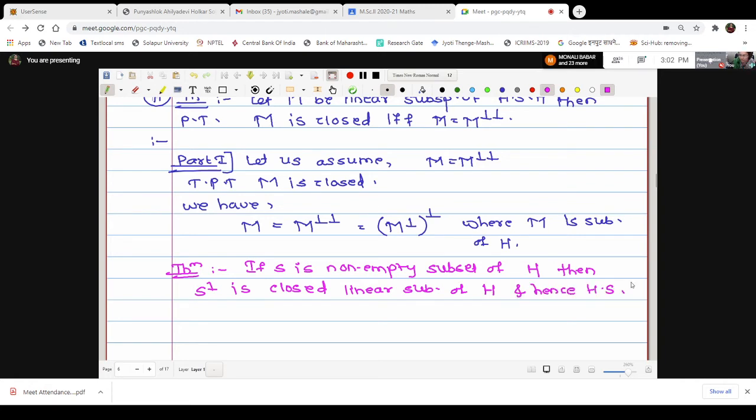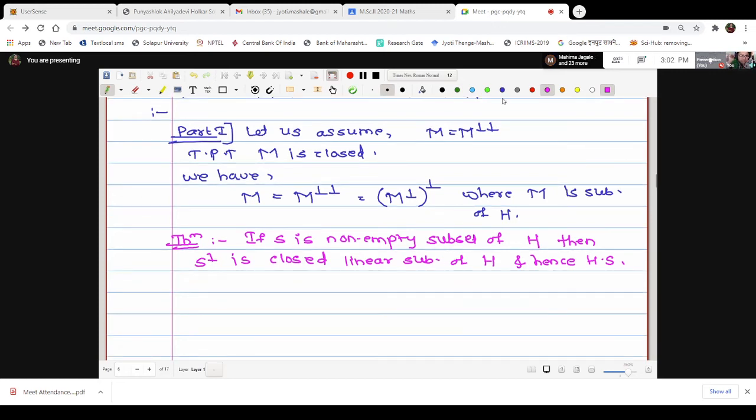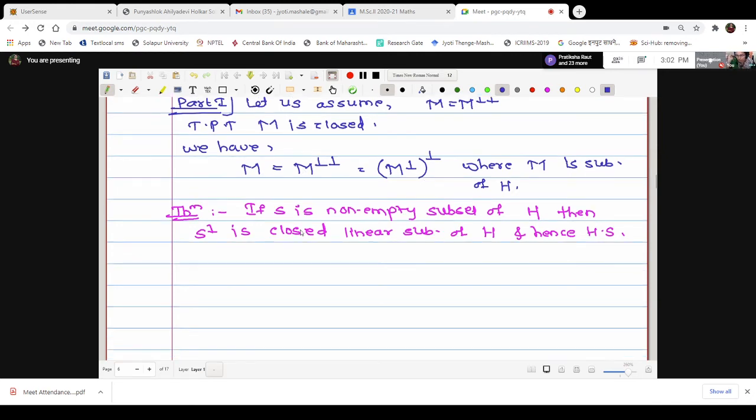If you are remembering this statement, the theorem tells us that every orthogonal complement is a closed linear subspace. Therefore, M double perp is the orthogonal complement of M perp, hence it is closed. Therefore, one can say that M is closed. Thus, by this theorem, M is closed. Correct? The first part is easy to prove.